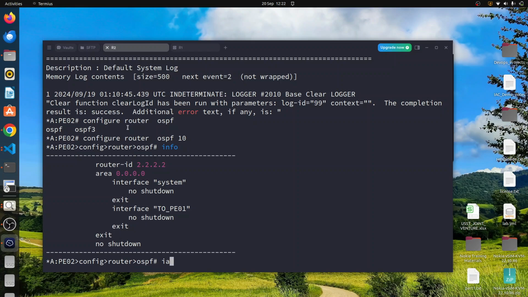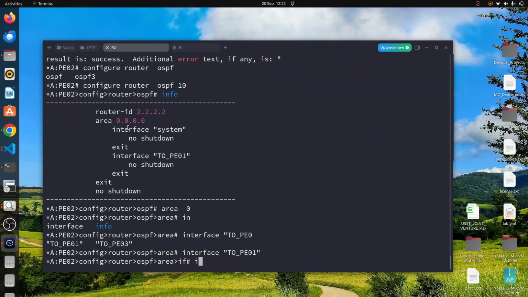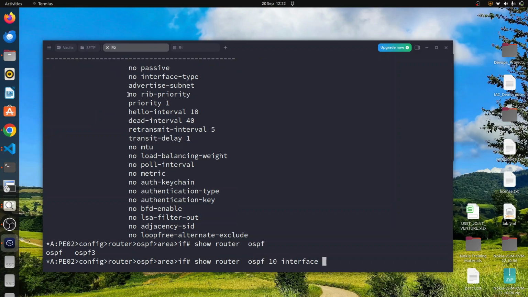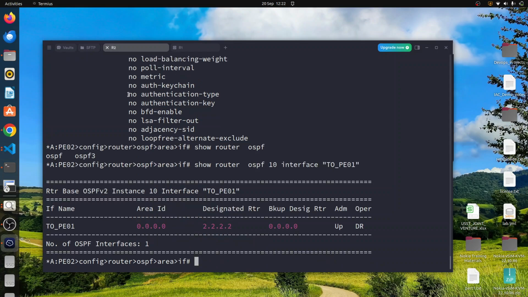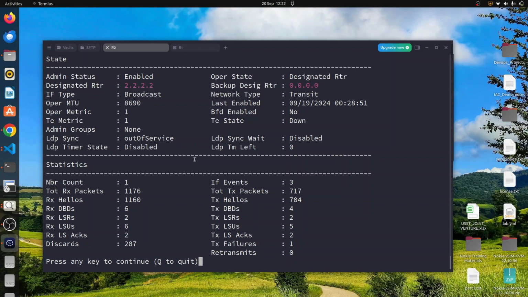When we go to interface to P1, it should be under area 0, then interface to P1, info detail. You don't see any interface type configured. But when we run show router OSPF 10 interface to P1 detail, you can see that the interface type is set to broadcast.